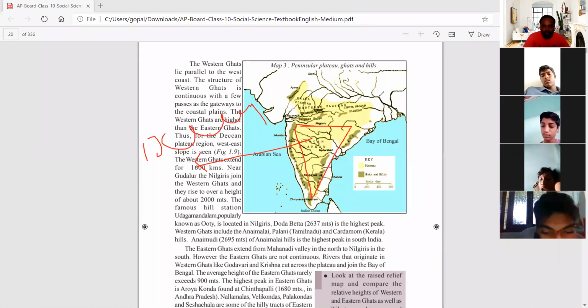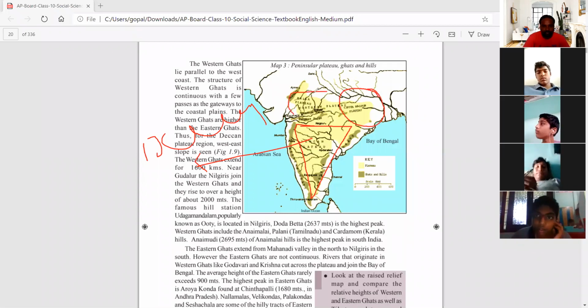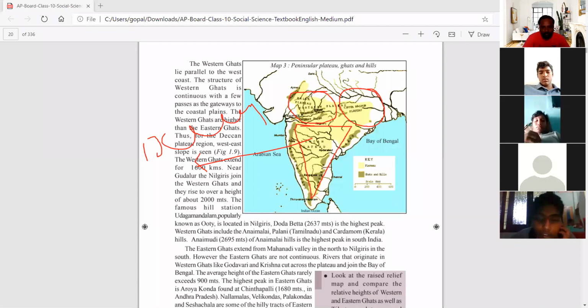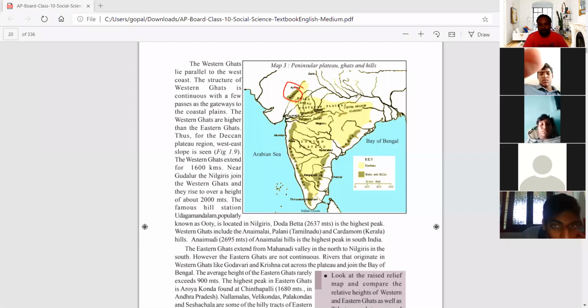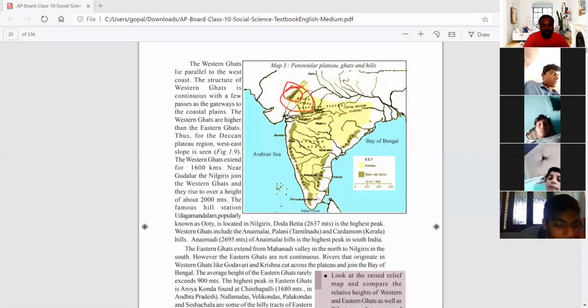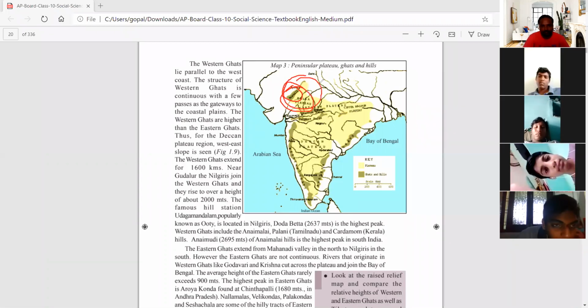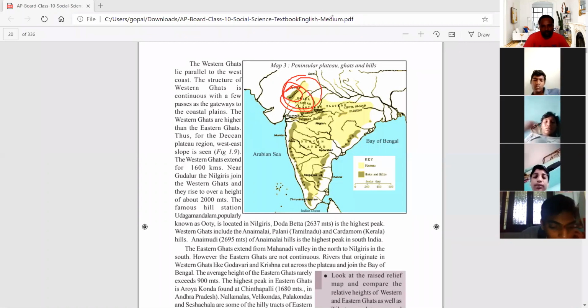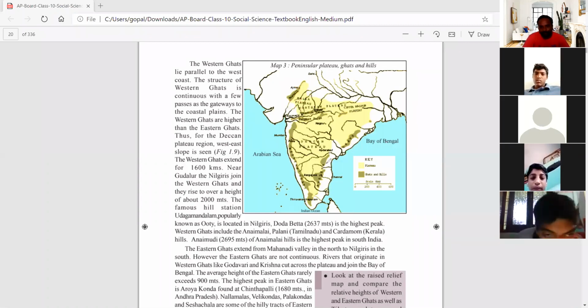Next here Chota Nagpur Plateau, and here just a small one, Malwa Plateau. And in this also, one more thing you have to remember, that is the Aravali Mountains. Aravali Mountains are very important. They are present in Rajasthan and Gujarat and Punjab. So three states can be seen here: Rajasthan, Punjab and Gujarat. So remember these things, very important for public.